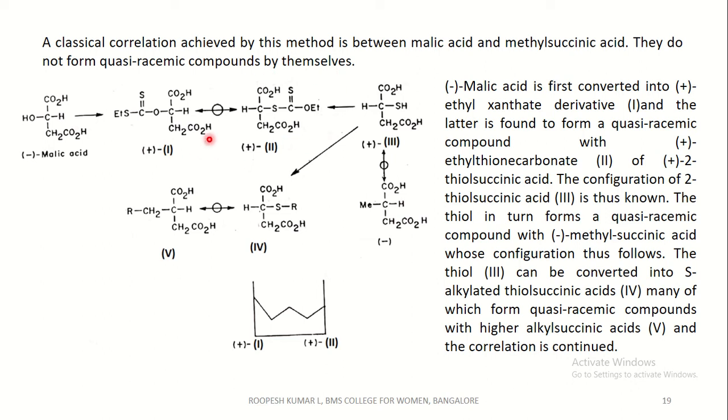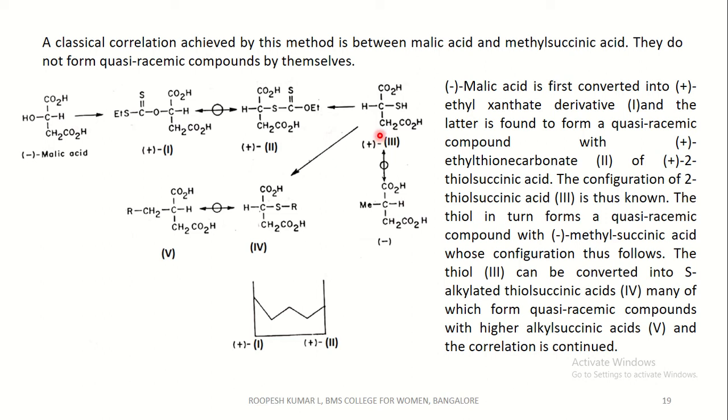You can compare these two structures. It's just a rearrangement of these atoms. You can see that this S is attached to this carbon, whereas O becomes an ethanate. That is, this ethyl xanthate derivative forms a quasi-racemic compound with this ethyl thionocarbonate of 2-thiol succinic acid.